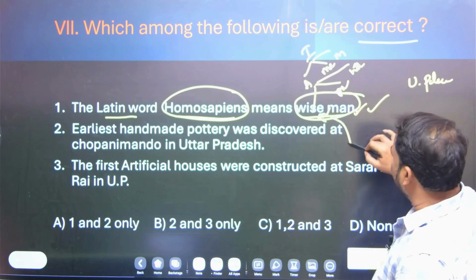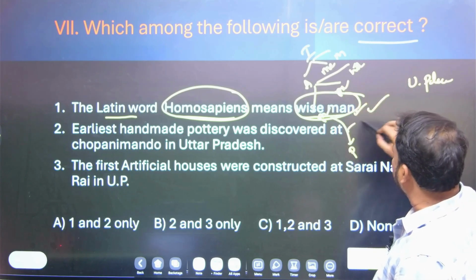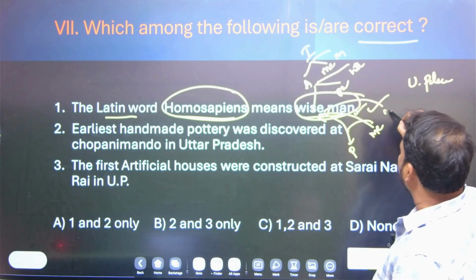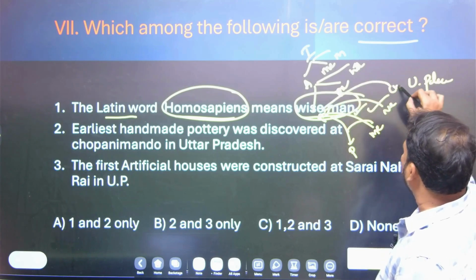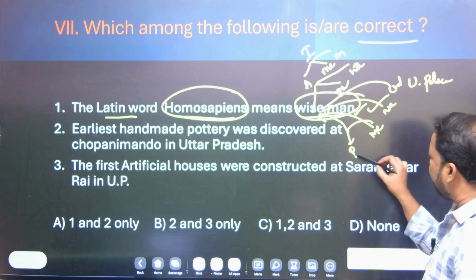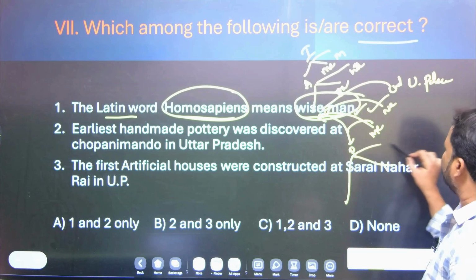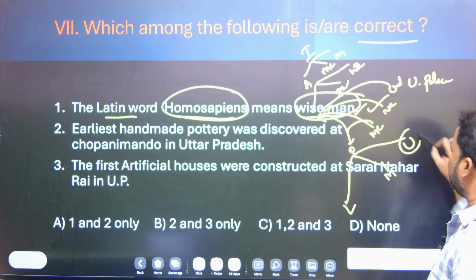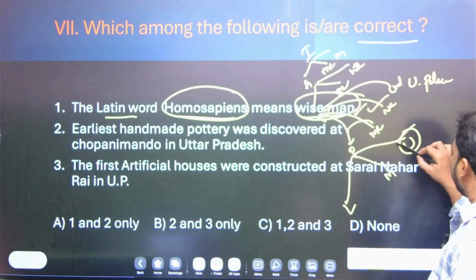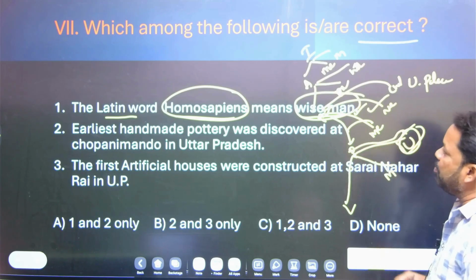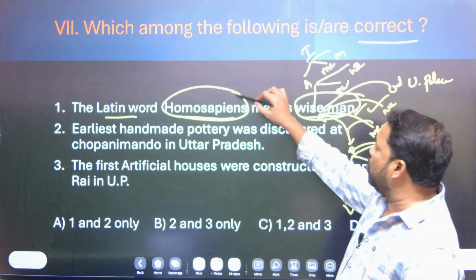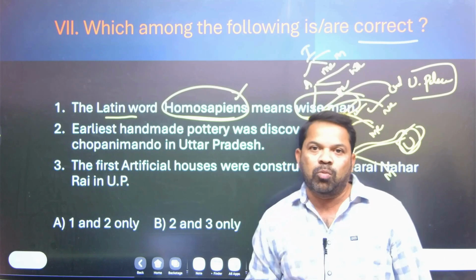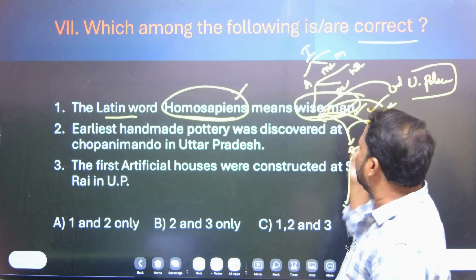Prehistory is divided into Paleolithic, Mesolithic, Neolithic and Chalcolithic, and Paleolithic is divided into lower, middle and upper Paleolithic. In the upper Paleolithic period, the last stage of the Paleolithic, Homo sapiens evolved. Homo sapiens means wise man. We are Homo sapiens. That is the right statement.